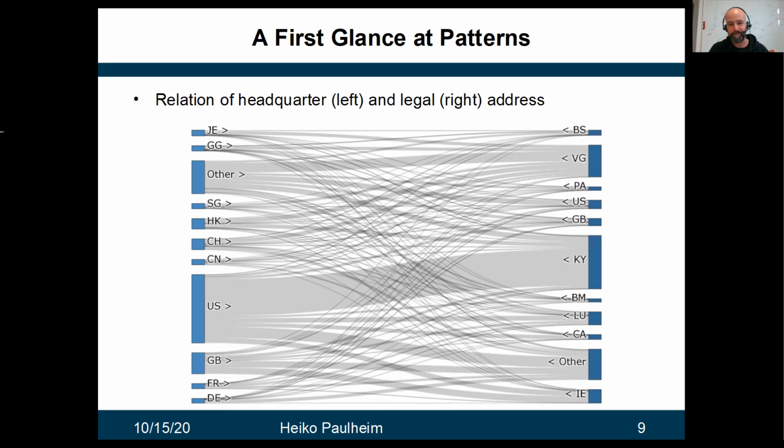So US is quite big there, Great Britain, some European countries like France and Germany, there's Hong Kong, there's China. And on the right-hand side, you see the biggest bars are actually those which are these potential tax havens, like the Cayman Islands, the British Virgin Islands, Luxembourg, Bermuda, and so on. So you see the graph looks pretty different on the left and on the right, and you already see that this might be a first indicator for tax planning activities.